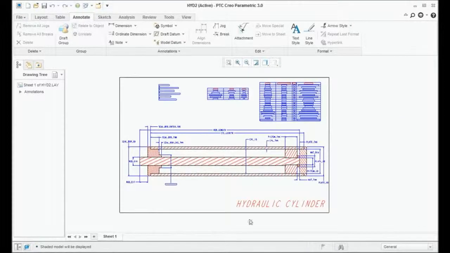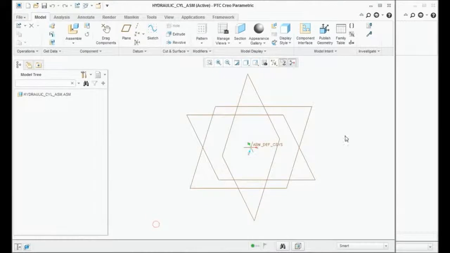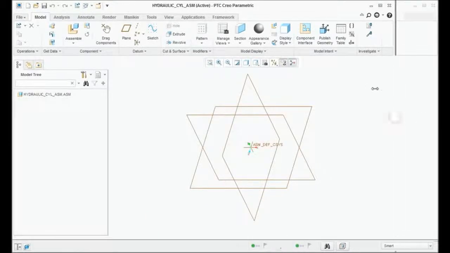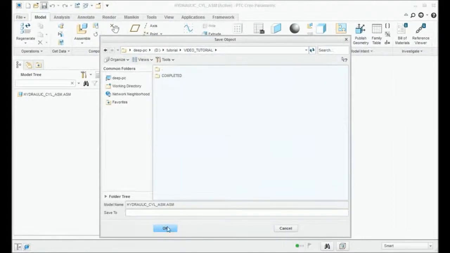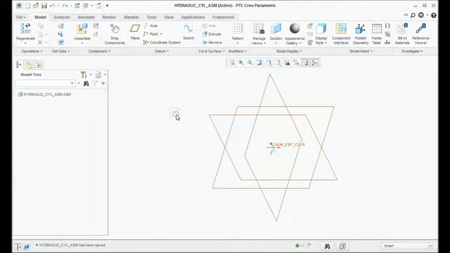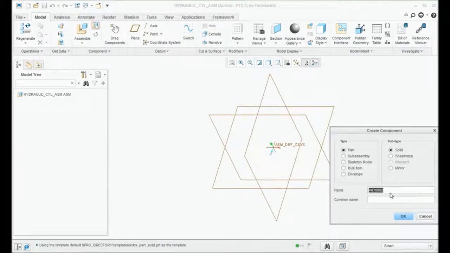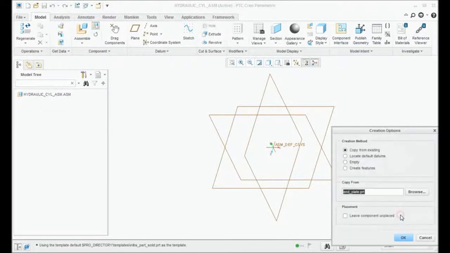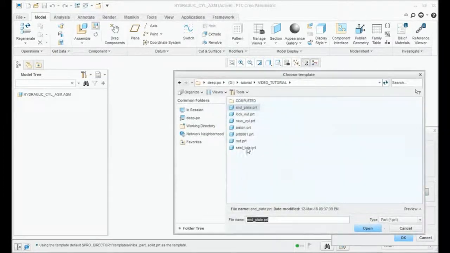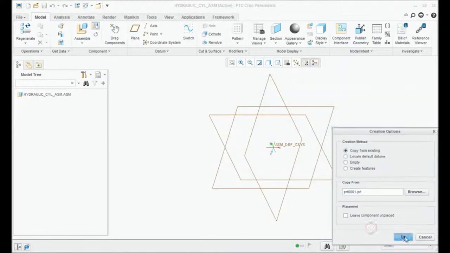Now what happens, your assembly is ready. Now we are going to create each part independently. So first go here, click on CYL cylinder tube. Click OK, go here, pick this .prt, say OK, done.